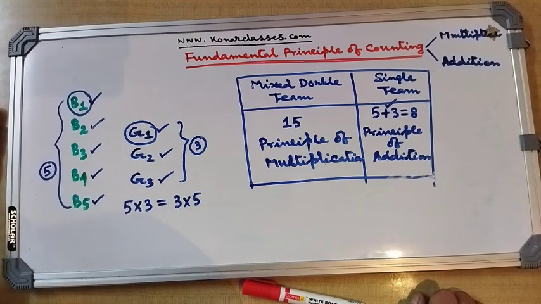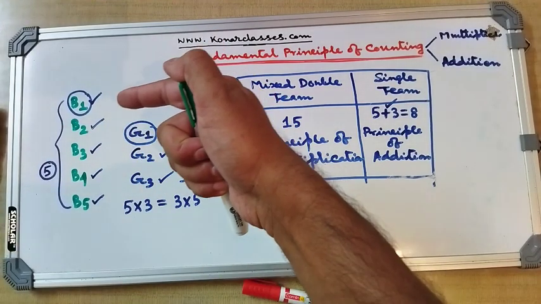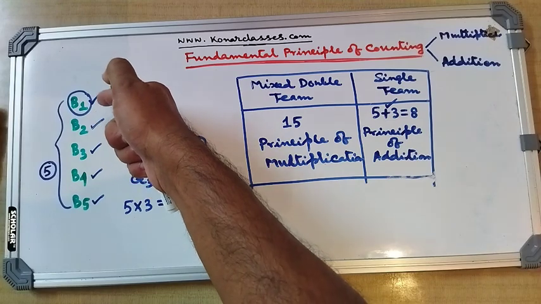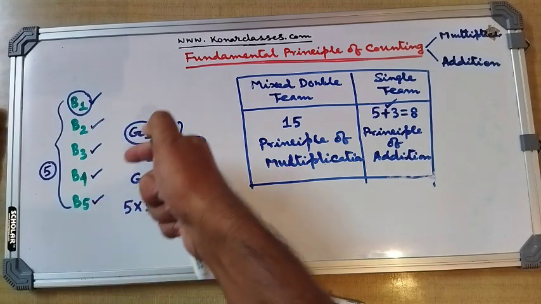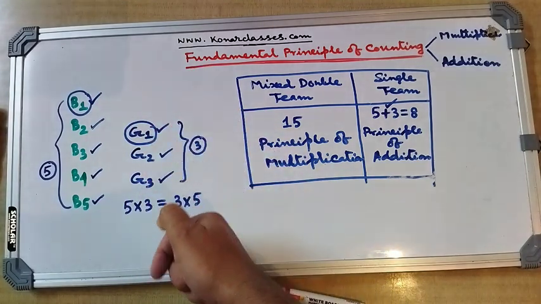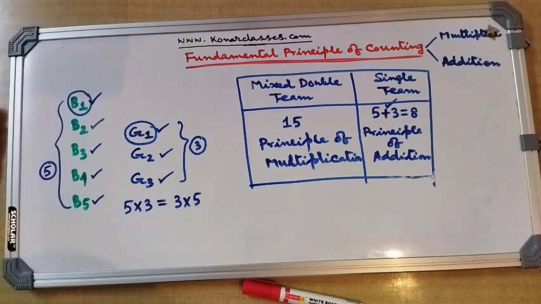So if I talk about the principle of multiplication, what is that event? In this case, the event of choosing the boy, or choosing the girl. Or in the previous examples, when we discussed the student Mohan choosing a pant or a shirt, or Sabnam choosing a school bag or a water bottle or a tiffin box.